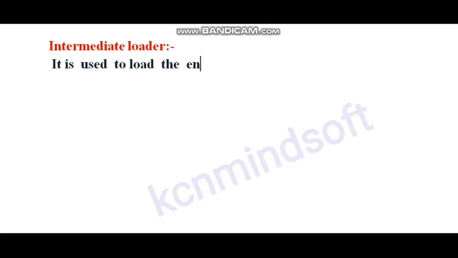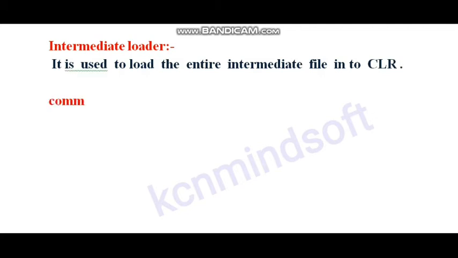What is intermediate loader? It is used to load the entire intermediate language file into CLR. What is common type system?